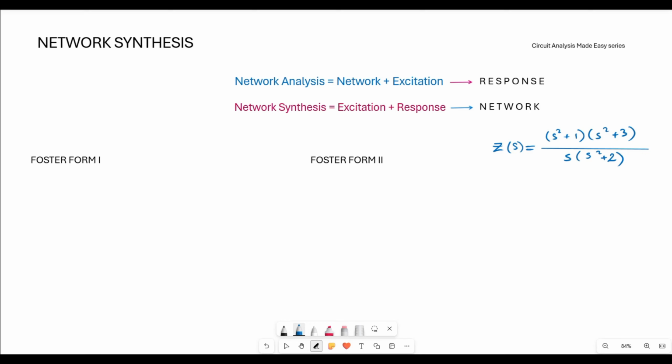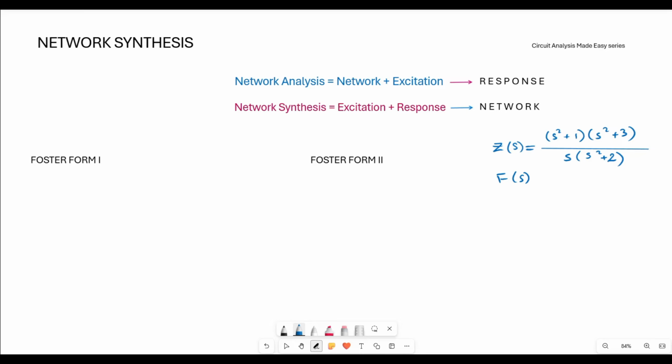So the Foster forms are obtained by partial fraction expansion of the function given by Z(s) here. Normally, we consider it as F(s) in general. So, we are going to determine the partial fraction expansion of F(s), and Cauer forms are obtained by continued fraction expansion of F(s). So, let's see how it is done.